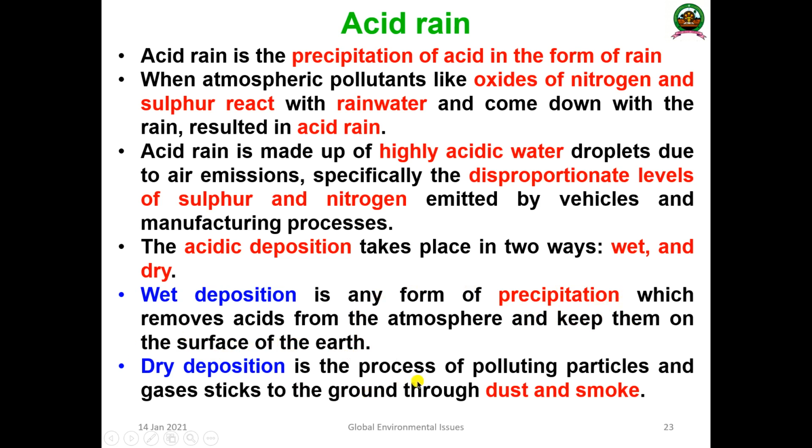Dry deposition is the process where polluting particles and gases stick to the ground through dust and smoke. The polluting particles, with a lot of dust and smoke, contribute to the greenhouse gases. That is known as dry deposition.